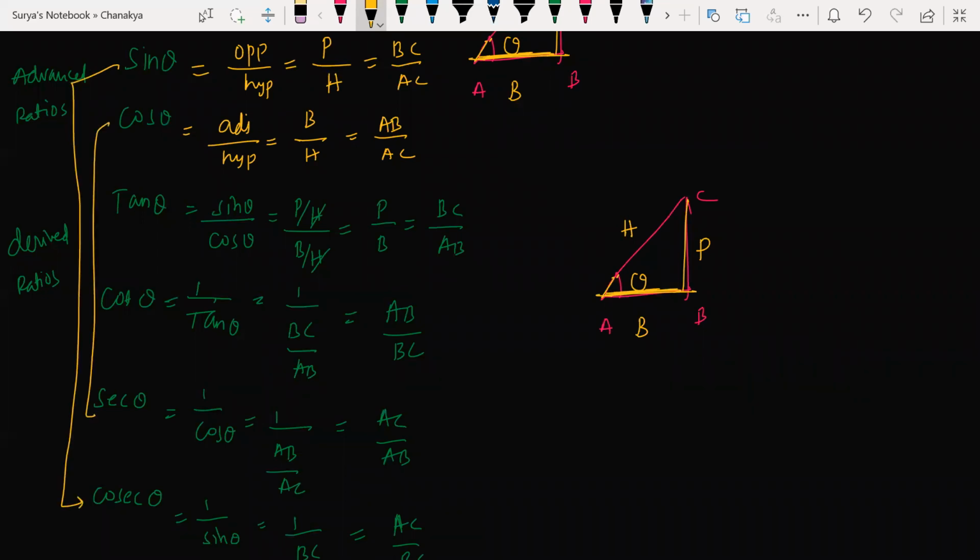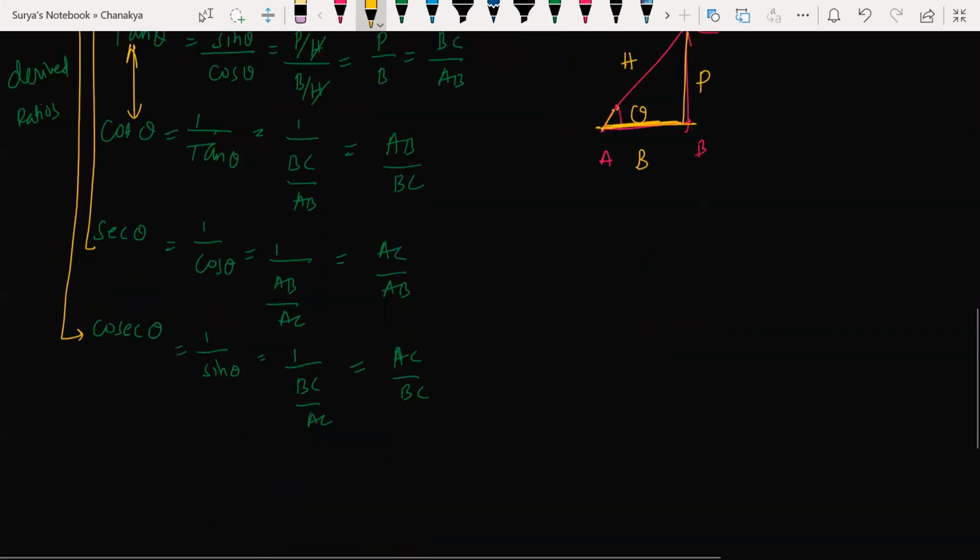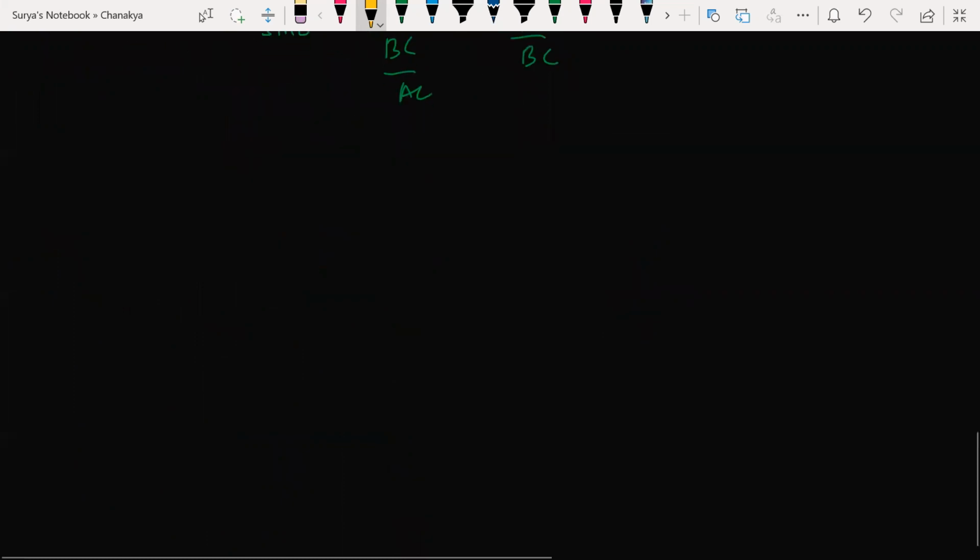Cos and secant, and tan and cot will be reciprocal to each other. All right. Hope you all got the point here, what I'm trying to say. So let me write here: reciprocal functions, the reciprocal ratios.